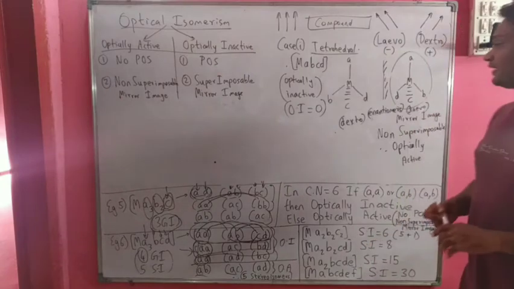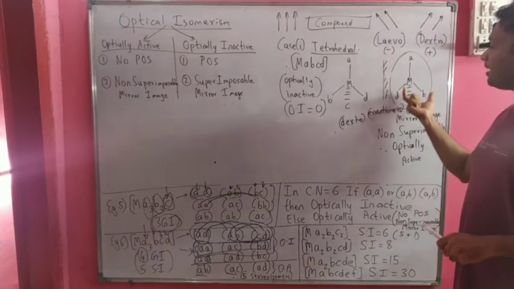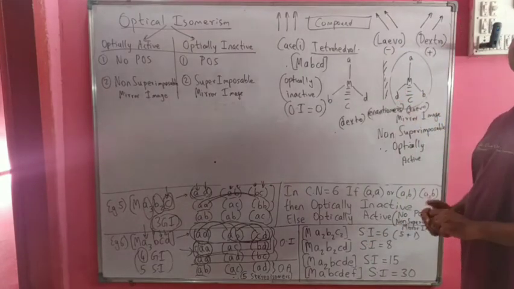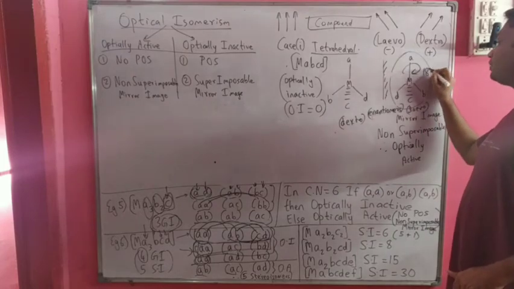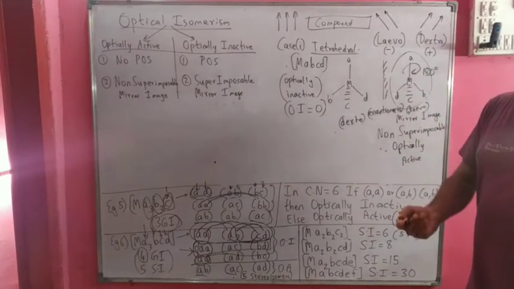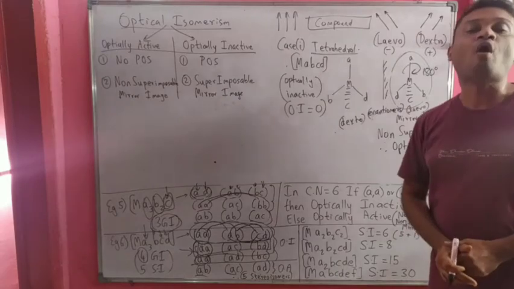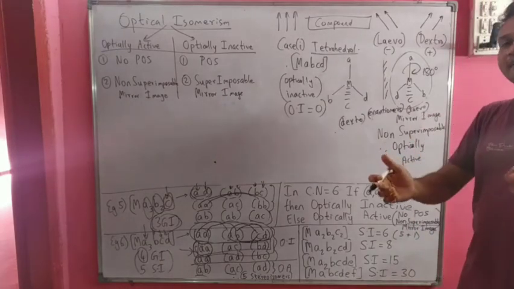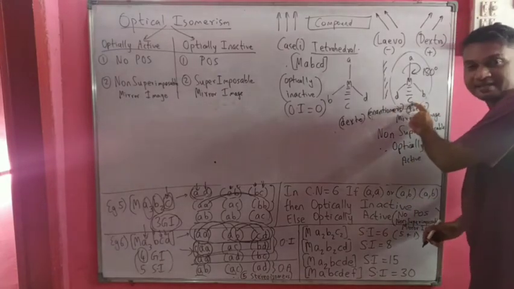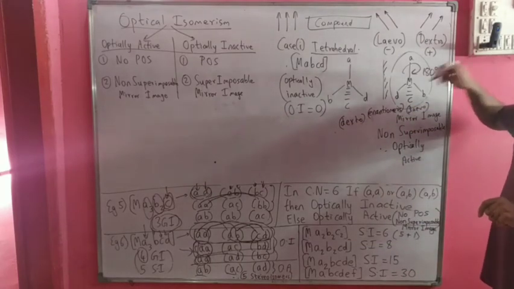Now you may think that if I take this compound and rotate it by 180 degrees, then it will exactly map onto this one. But that is not the case, because this C is behind the plane of the board.